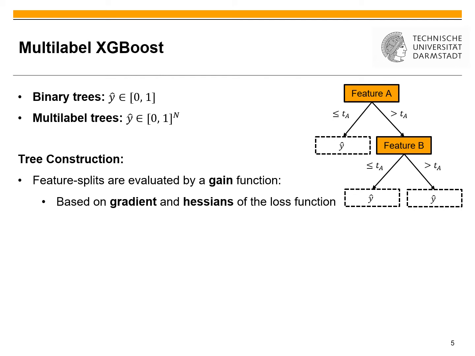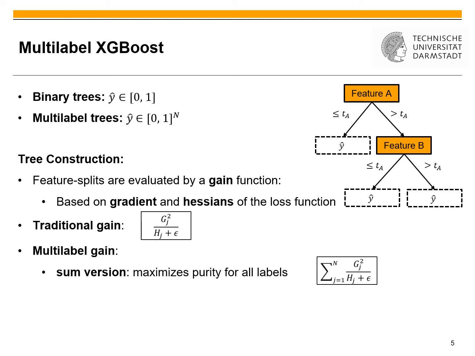Now if we have a look at the tree construction, there were also some modifications needed. Basically the tree is constructed by evaluating different feature splits in each node. These are evaluated by a so-called gain function that is based on gradients and Hessians of the loss function, but I don't want to go too much into details here. The traditional gain is calculated like this. So we have the gradients g, the Hessians h, and the regularization term epsilon.